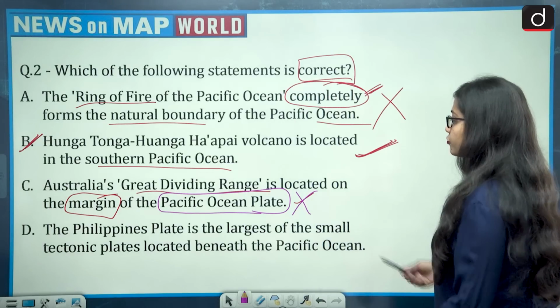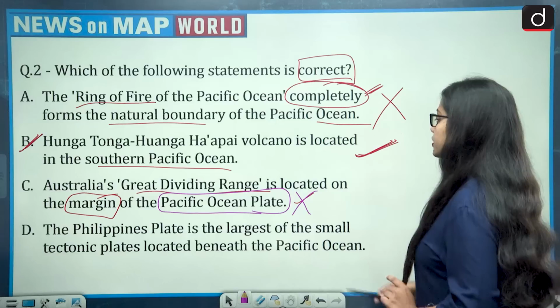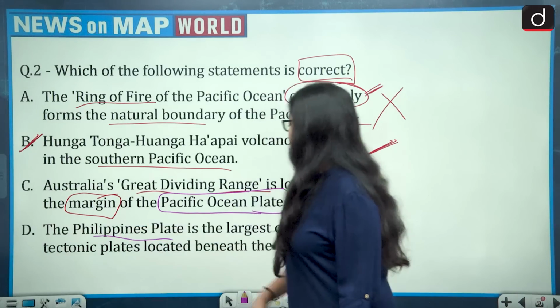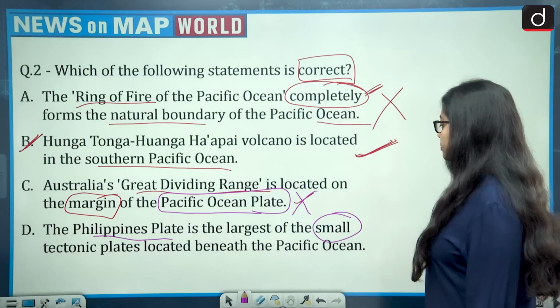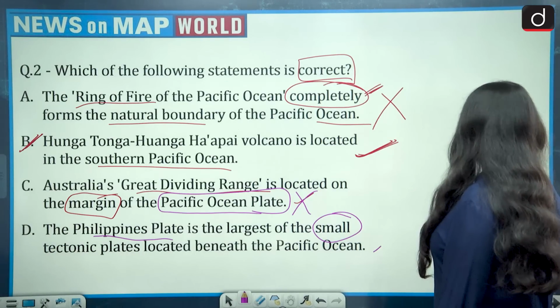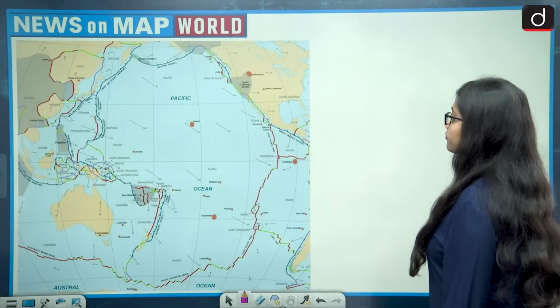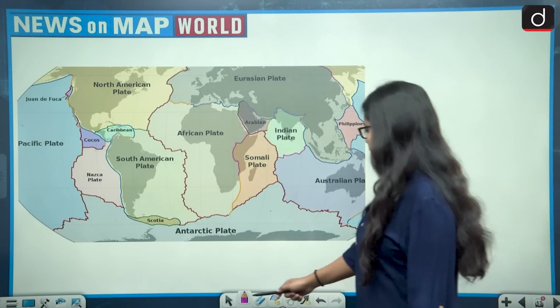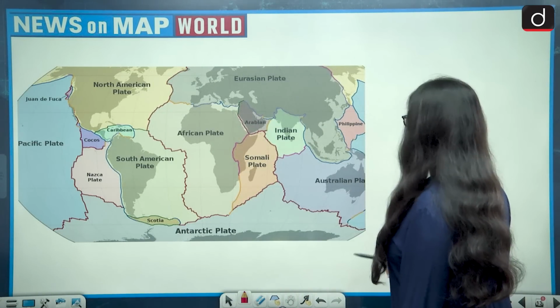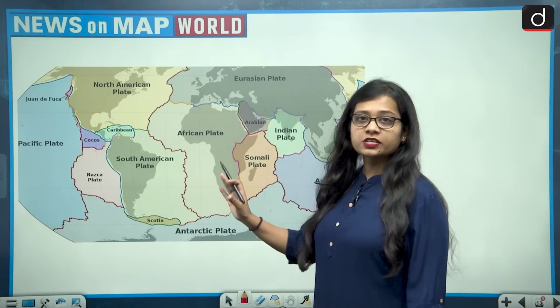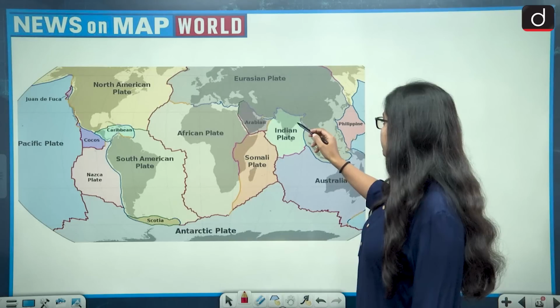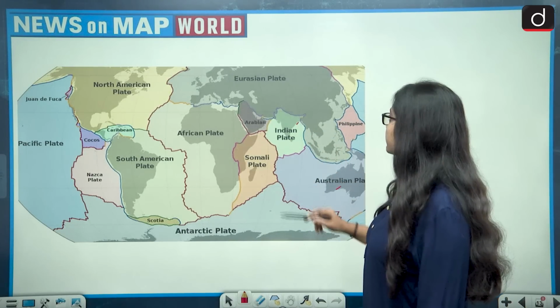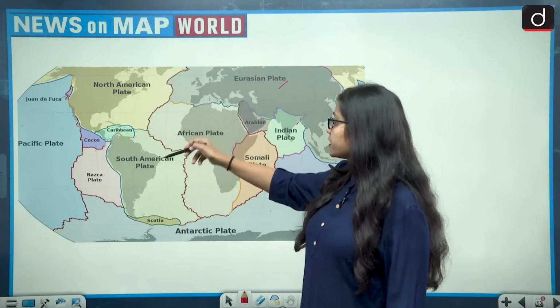Now let's see the fourth statement, that the Philippines plate is the largest of the small tectonic plates located beneath the Pacific Ocean. Look at this map. This map tells you about the plates. First let's see the big plates, for example the Indian plate, the Australian plate, Eurasian plate, North American plate, South American plate.